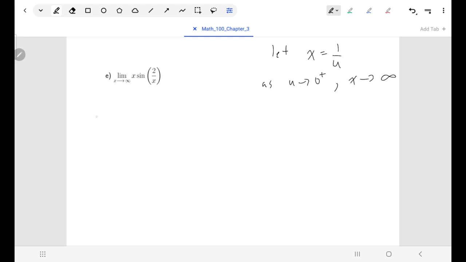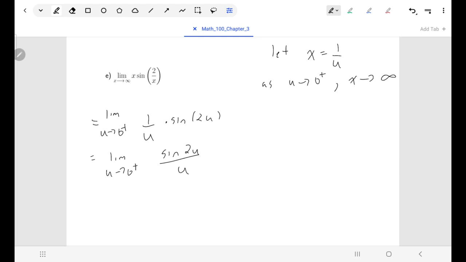So I'm going to rephrase this. I'm going to say instead of x, it's 1 over u. And instead of sine of 2 over x, that would be 2 over 1 over u, which is 2u. And as I said before, instead of looking at limit as x goes to infinity, now we're looking at the limit as u goes to 0 from the right of sine of 2u over u.